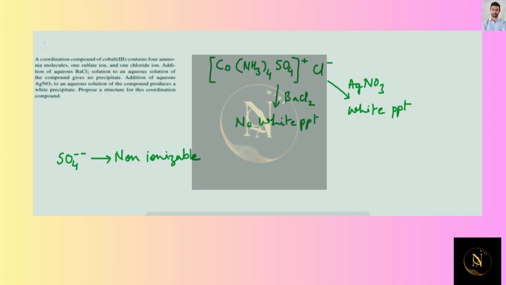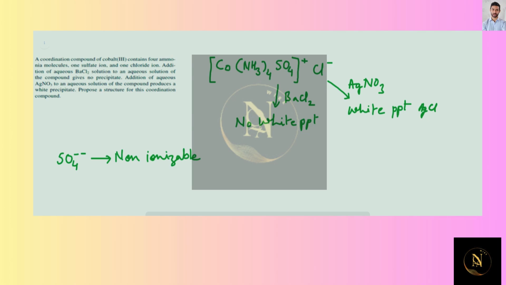Whereas the anion which is outside the bracket is available in the water as Cl minus ion, and when Cl minus ion is present in the water, it is going to give the test of white precipitate of AgCl and positive test with the AgNO3.